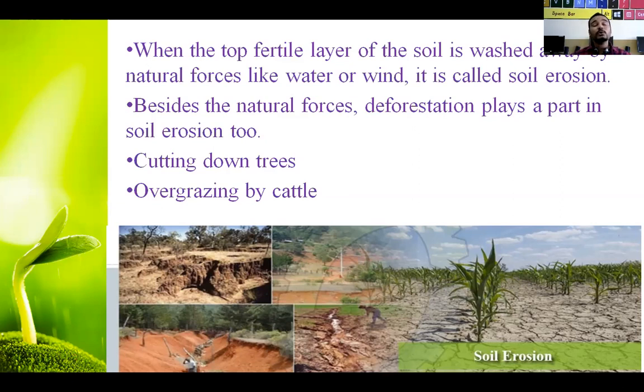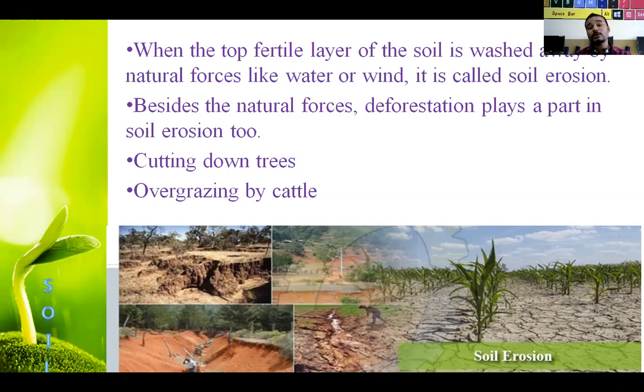Third one is overgrazing by cattle. Cattle means the animals that we tame for our food, like milk and all that. When they graze, means when they eat grass, because of their movement, they make the upper layer of soil loose, and then water and wind, the natural forces, do their work. So this is about soil erosion. Soil erosion means washing away the top layer of soil.